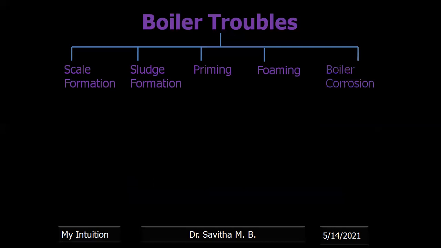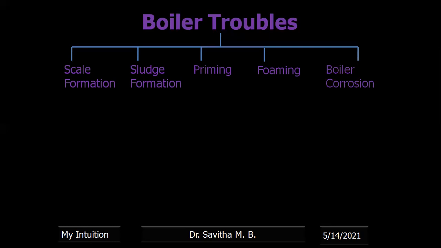Next type of boiler trouble is boiler corrosion. Okay, scale formation, loosely held impurities, sludge formation. I mean, scale is not loosely held. Scale is the strong adherent deposition of the solid impurities, scales or salts. Sludge is loose or soft impurities, suspended impurities. Then priming is mixing of water droplets along with the steam. Foaming is the formation of foam. Boiler corrosion